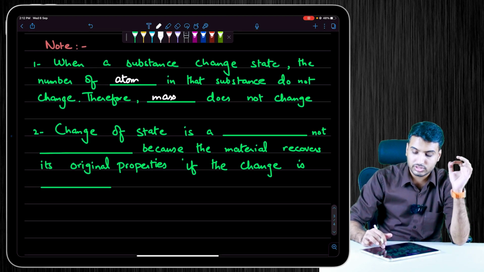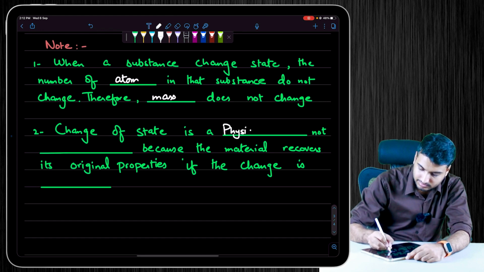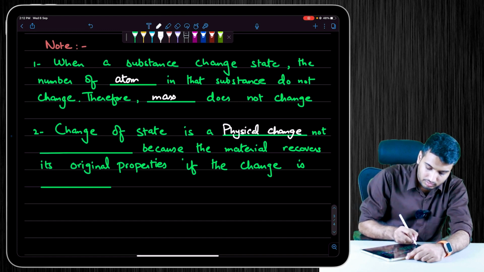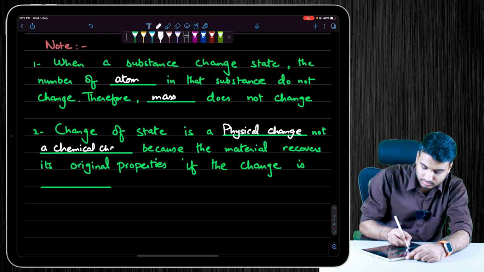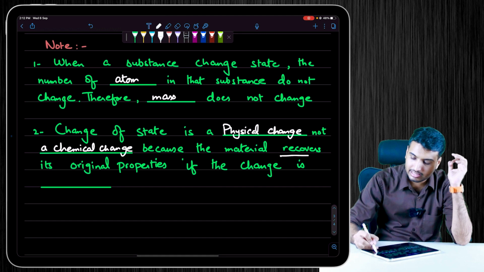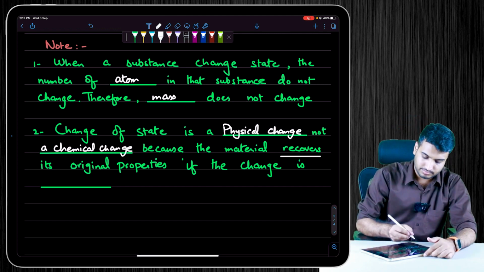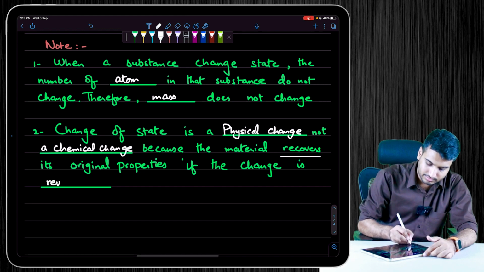Alright, so change of state is always a physical change, not a chemical change. Because what happens, the material recovers its original properties if that change is reversed.